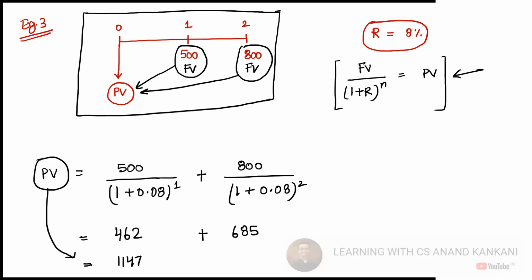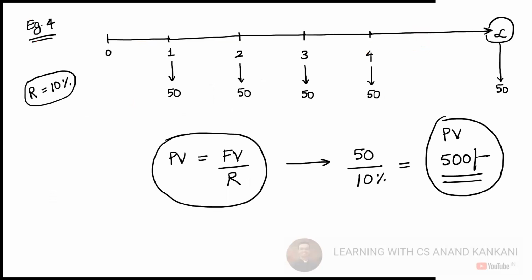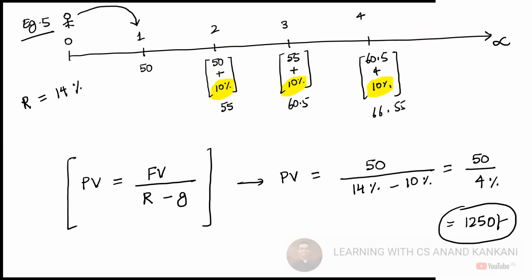Were the future cash flows finite or infinite? In example number 3, the future cash flows were finite. In example number 4, the future cash flows were infinite, but they were constant in terms of future money. In example number 5, the cash flow was infinite, but it was growing at a constant rate.